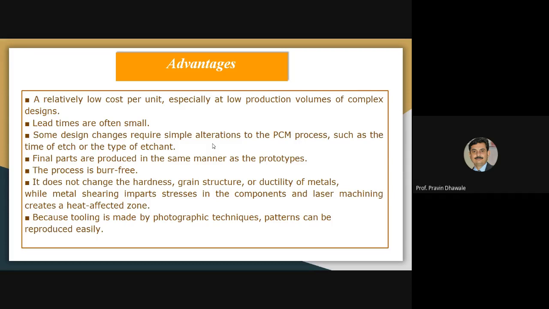As tooling is made by a photographic technique, patterns can be produced by an easy method. Means whatever pattern you have produced is made by using the photographic technique. So the process of making the pattern becomes easier because of the photographic technique you have used. So these are the advantages of the photochemical machining process. Write down these advantages.